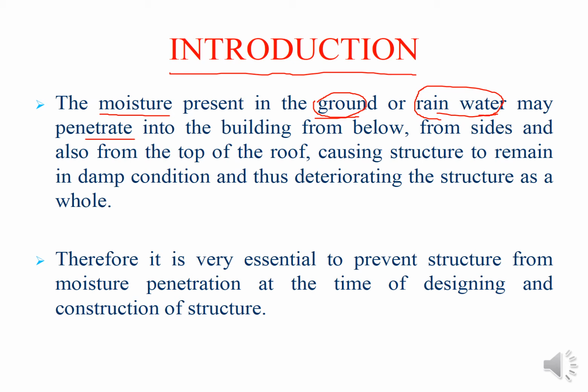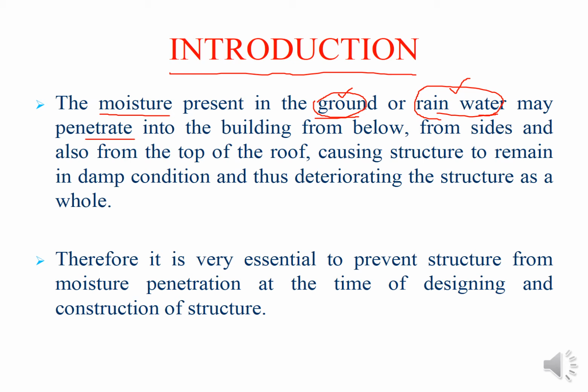There may be internal sources that we will discuss in detail in later slides, but dominantly, we may say that the moisture that can get inside the building has two major sources: the soil underneath the foundation, or the rainwater that may penetrate into the building.